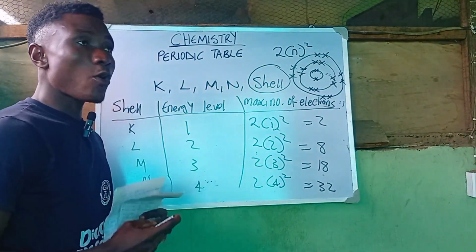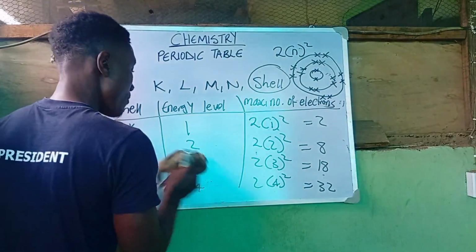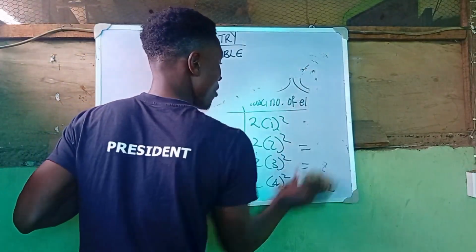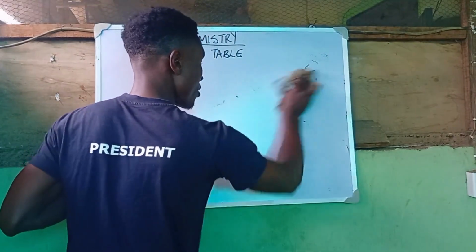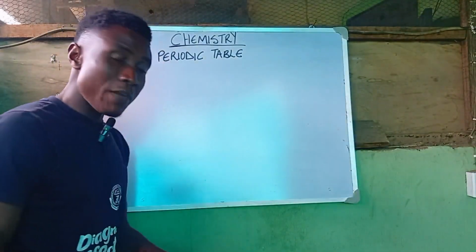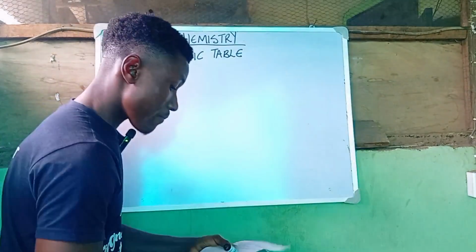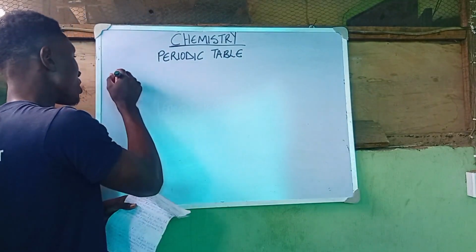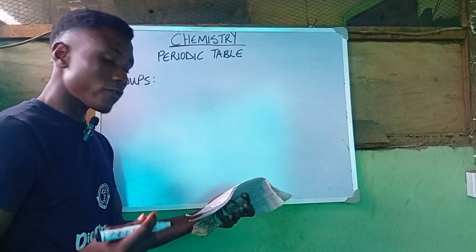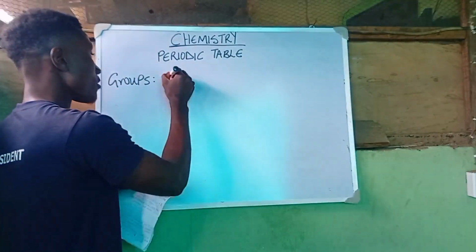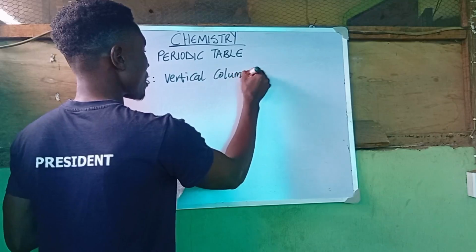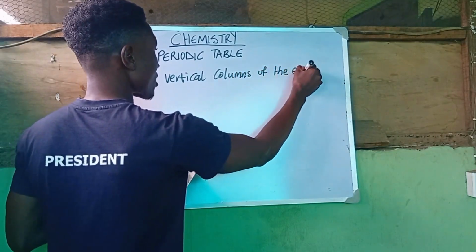So right now we are going to be talking also about another important concept when it comes to the periodic table, and that is what is known as groups and period, right? The groups and the period are very important because they enable us to classify where a particular element belongs. So what is the group? A group is the vertical columns of the elements from 0 to 7.